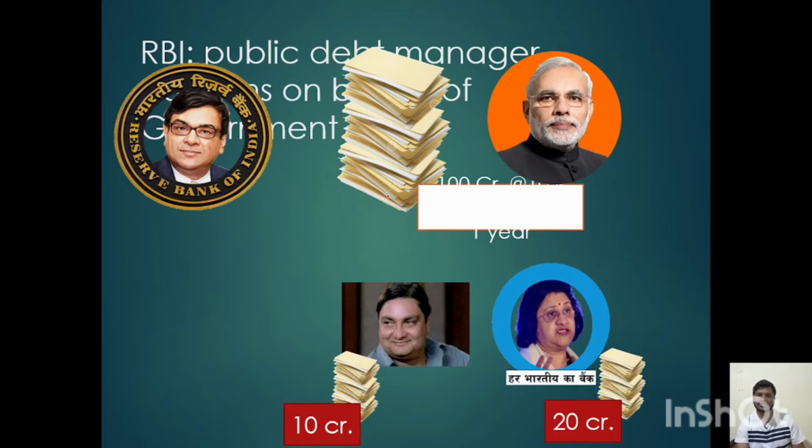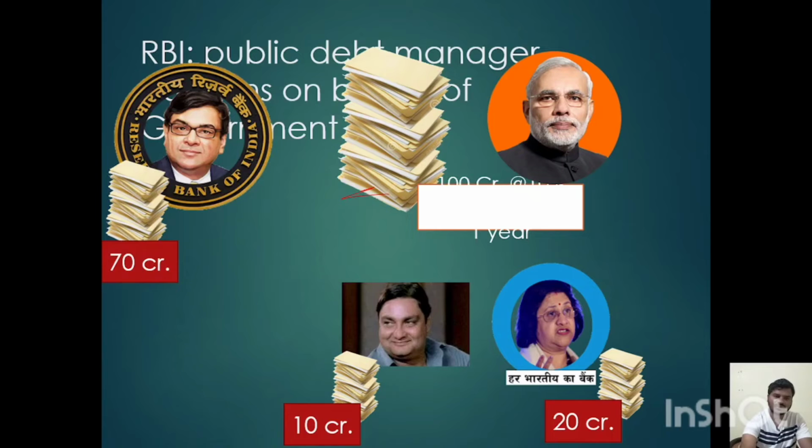So the government issues government securities to RBI or any persons, and then it borrows the money. In this case, RBI, as the public debt manager, does the auctions of the government securities. For example, in this case, this person has got 10 crore of government securities, and SBI has got 20 crore. The remaining 70 crore rupees RBI will take, and it will print the money. Or if it is having the money, it will give it to the government, or if it is not having it, then it will print the money and give it to the government.